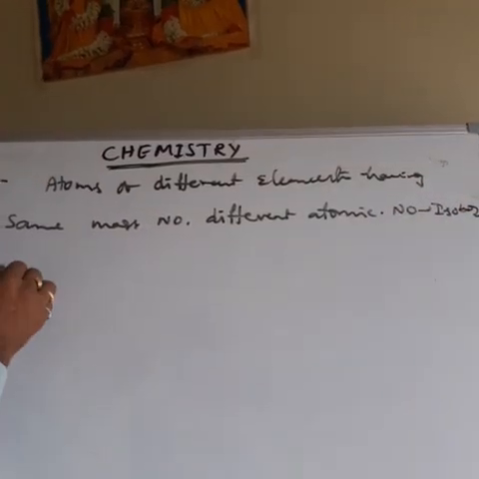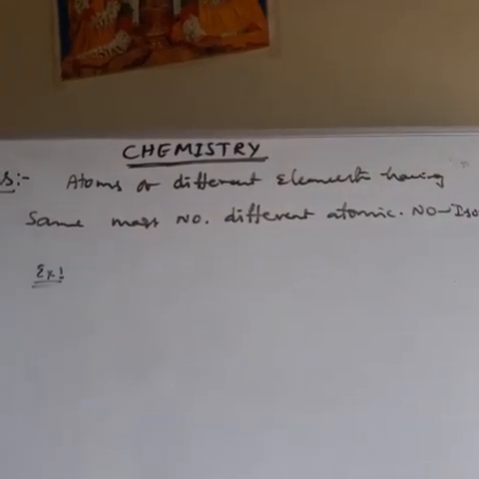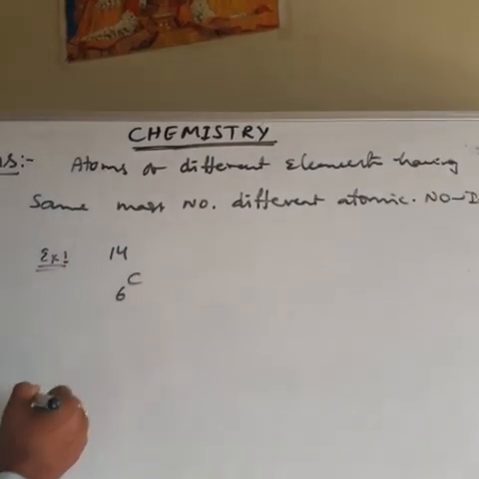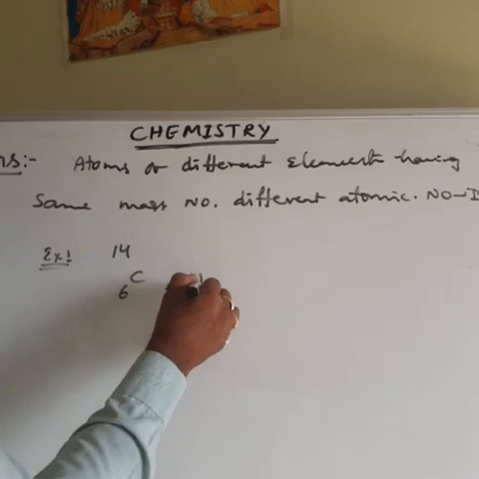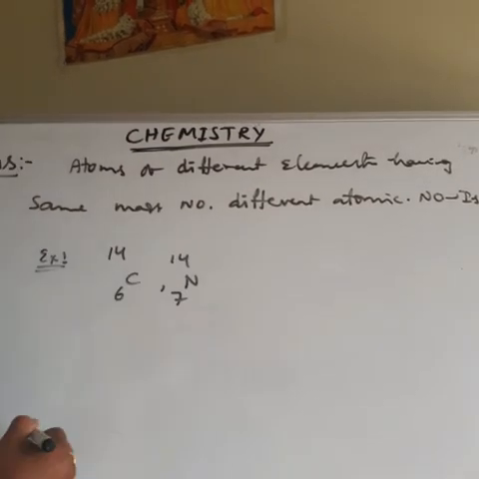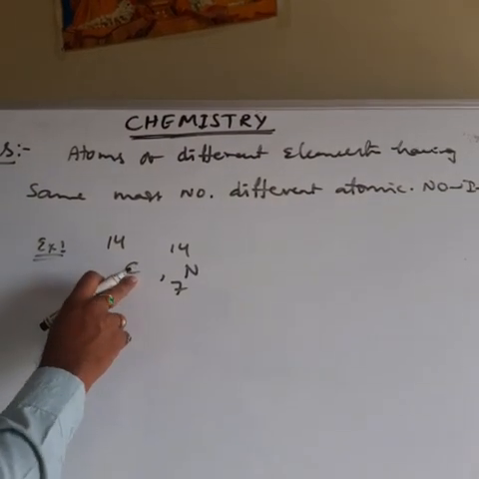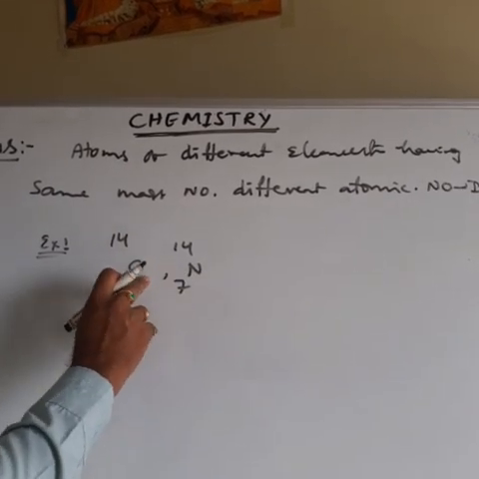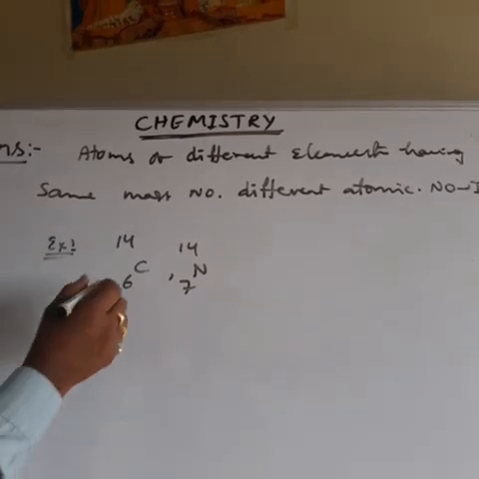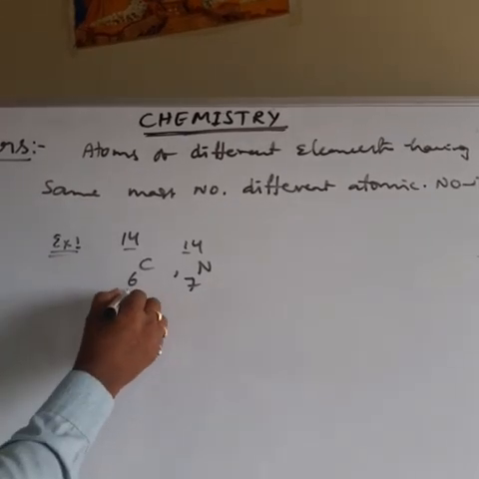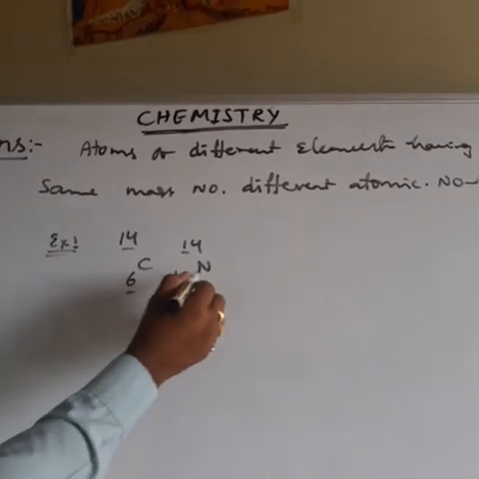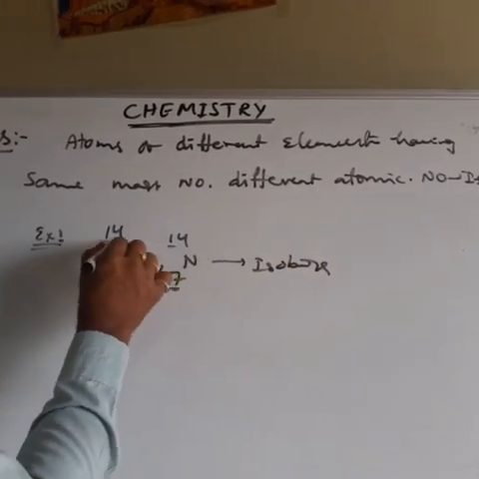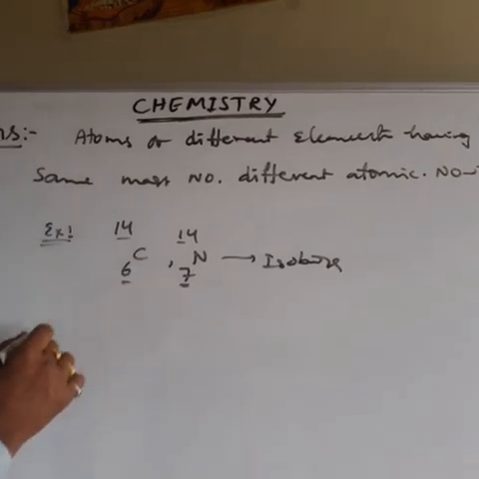Okay, then see the examples. If you take the example carbon-14 (6C14), like that nitrogen-14 (7N14). This is an atom of carbon element, and this is an atom of nitrogen element. Both are atoms of different elements having the same mass number but different atomic number. So these are called isobars. Isobars means mass number is the same. Remember that point. Atomic number is different.